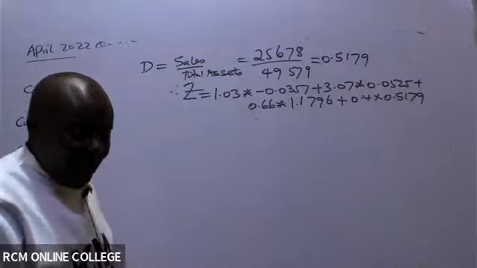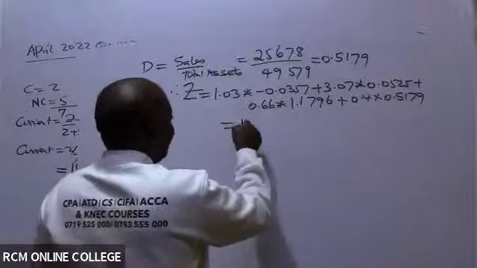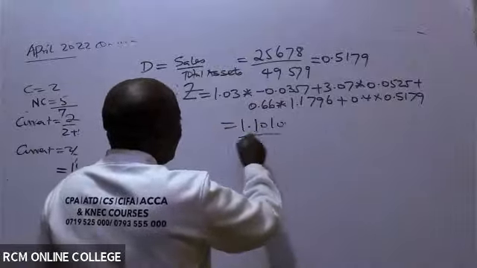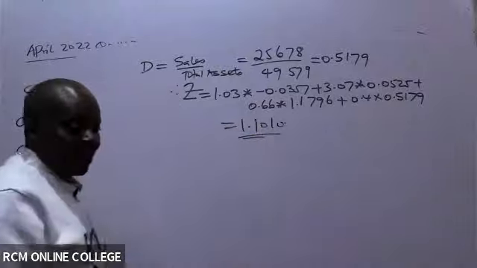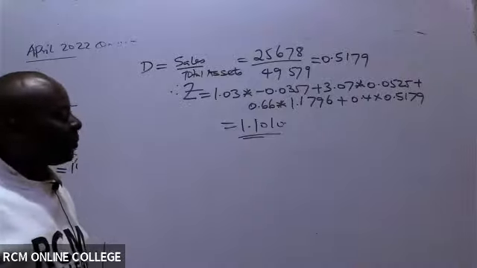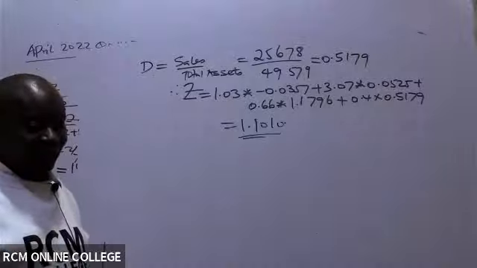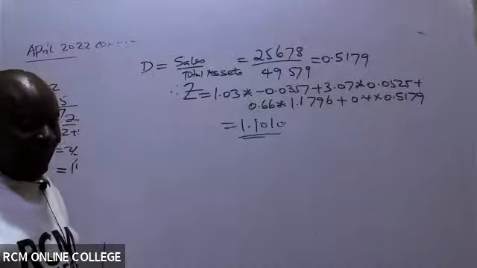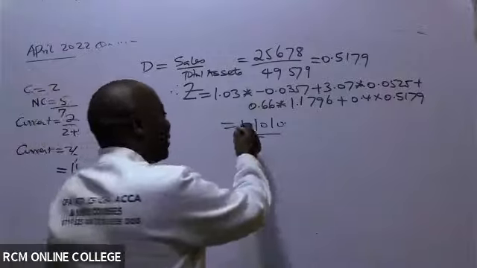Yeah, so they're getting 1.1010. All of us, let's confirm this. Are we getting 1.1010 or 1.11? 1.10995. Okay, 1.11.